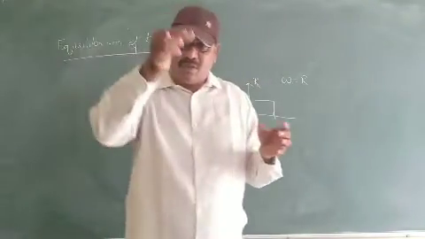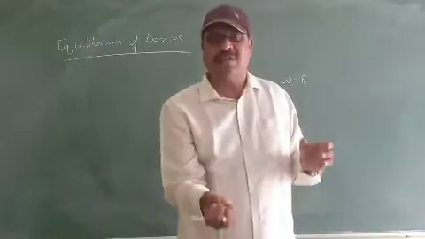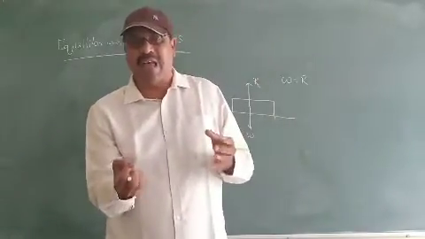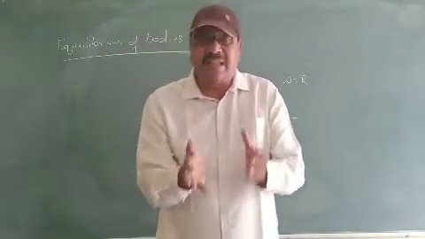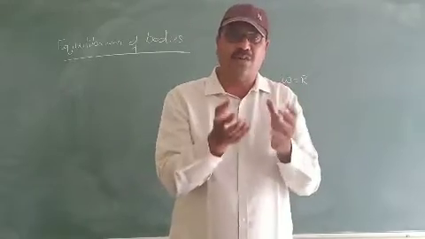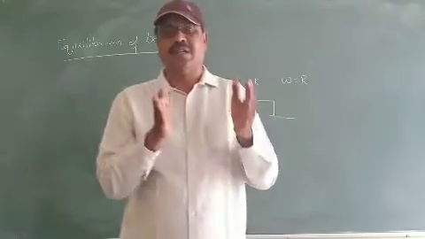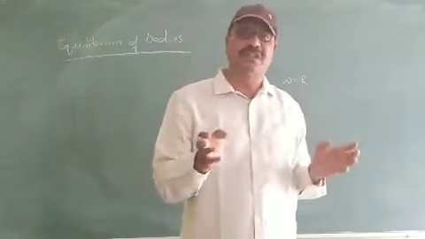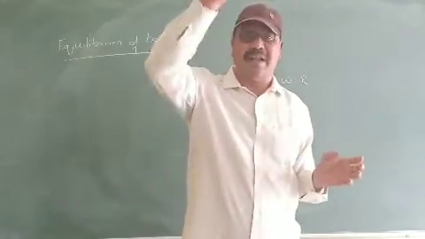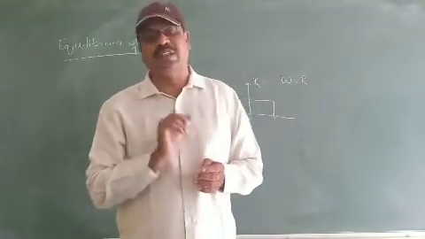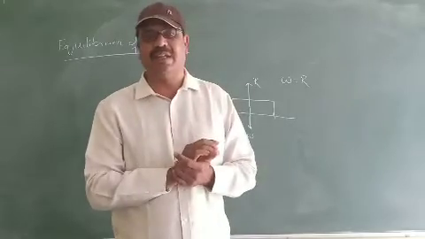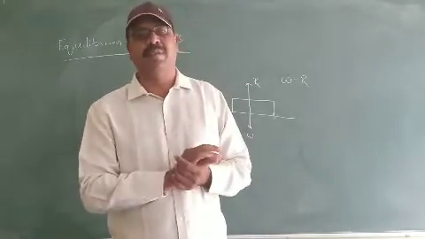So the force of gravity is being balanced by the force due to the air resistance. So the net effect of both these forces will be equal to 0 and the raindrop will be moving with constant velocity. This is the best example I can give you for dynamic equilibrium.